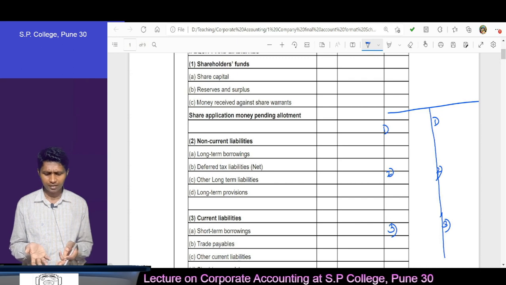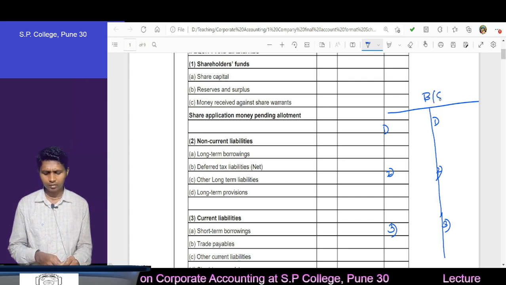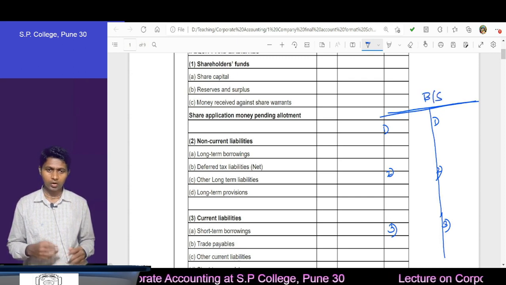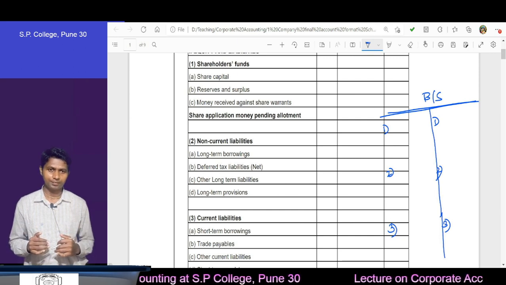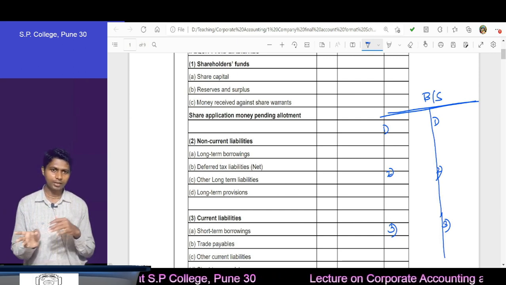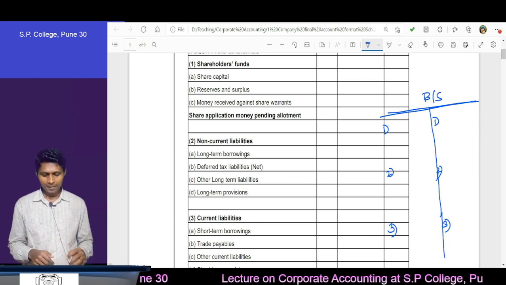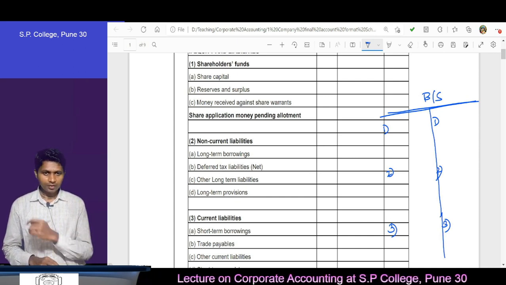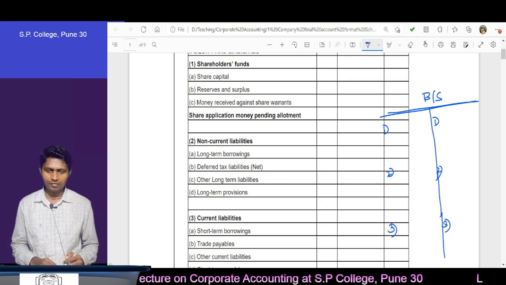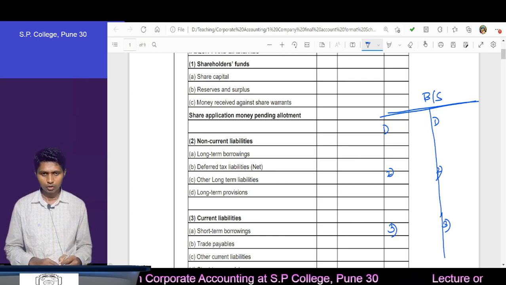Correct. Any difficulty? This is the balance sheet, 2 sides, and on every side 3, 3. 3 on the liability, 3 on the assets. Correct. Then the first main item of the balance sheet, what should that be?